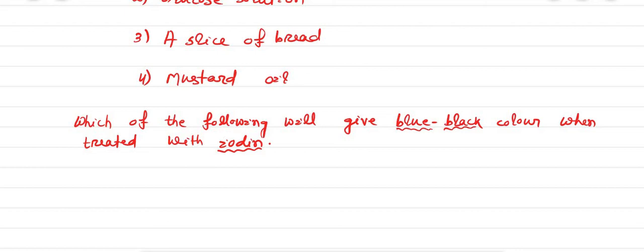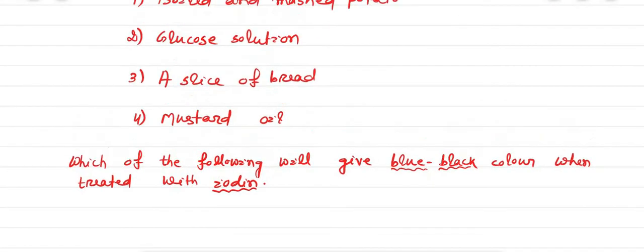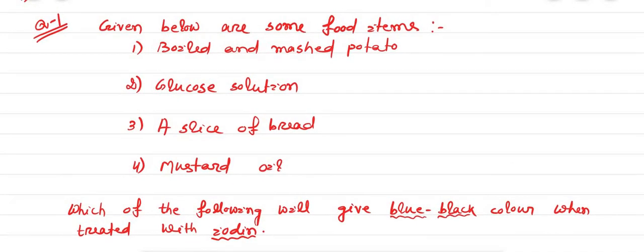To test this, we use iodine, so that the portion of the leaf which contains starch becomes blue or black in color when it comes in contact with the iodine solution. Here we have to find out which food is a carbohydrate type of food.